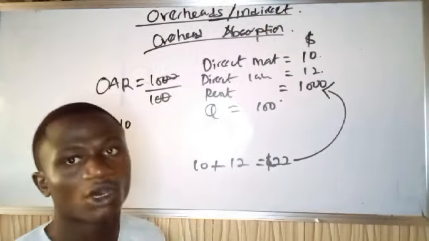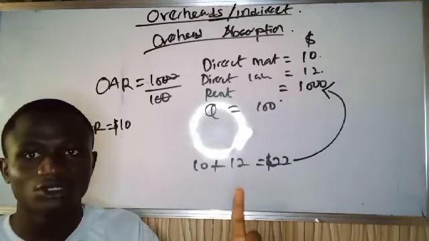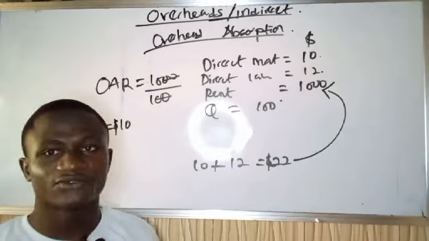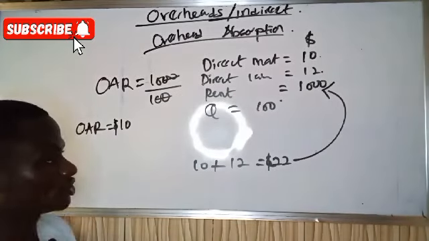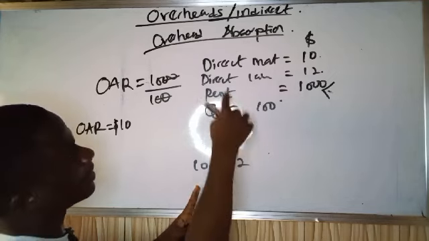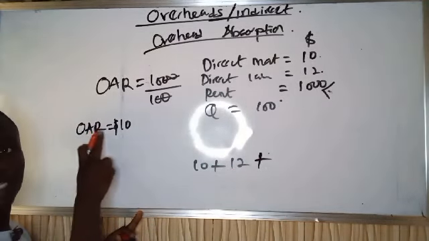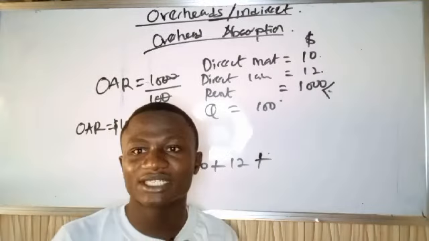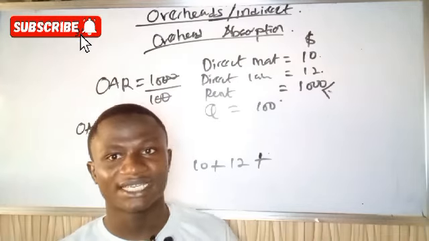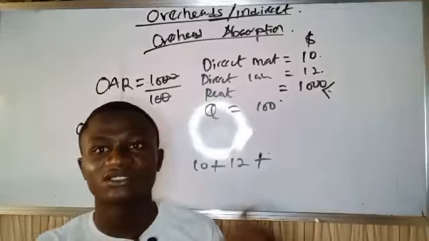So what does this mean, or how am I going to interpret this? I'm going to charge rent for one unit now, $10 for my 100 quantity, for me to be able to cover this amount of rent. So I'm going to say my direct materials, which is $10, my direct labor, which is $12, plus my rent, which is my overhead absorption rate. That is why I said overhead absorption rate is the rate at which each product absorbs the overheads. Each product is absorbing $10 of the rent.